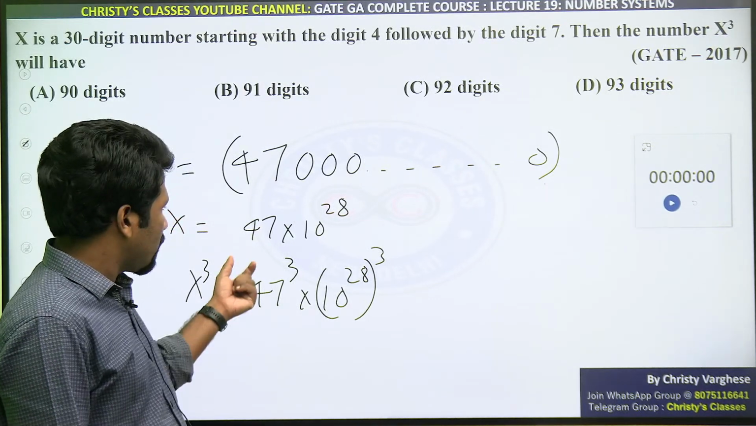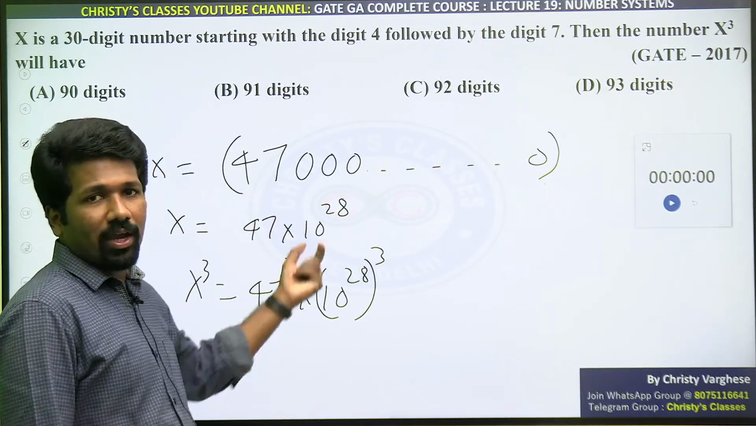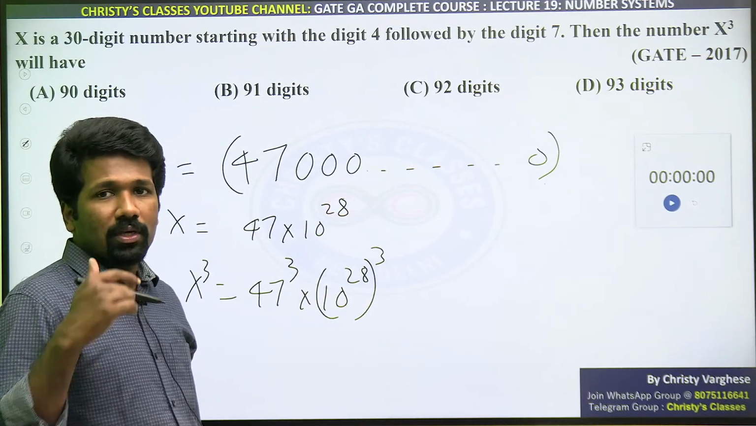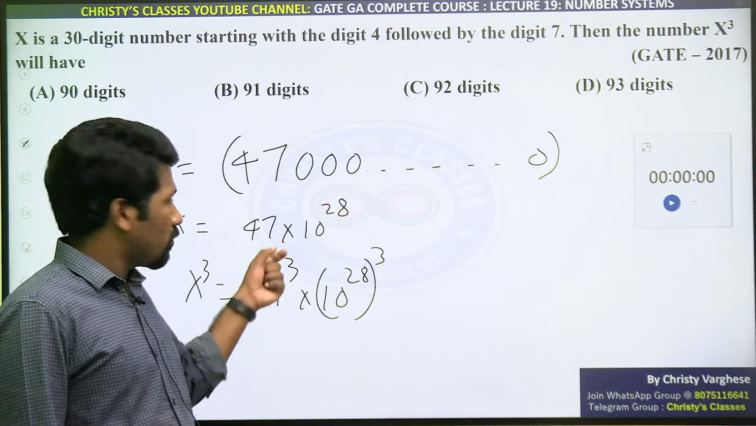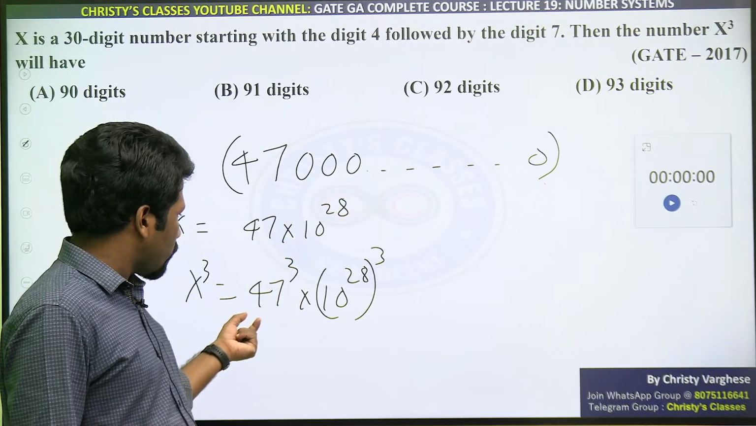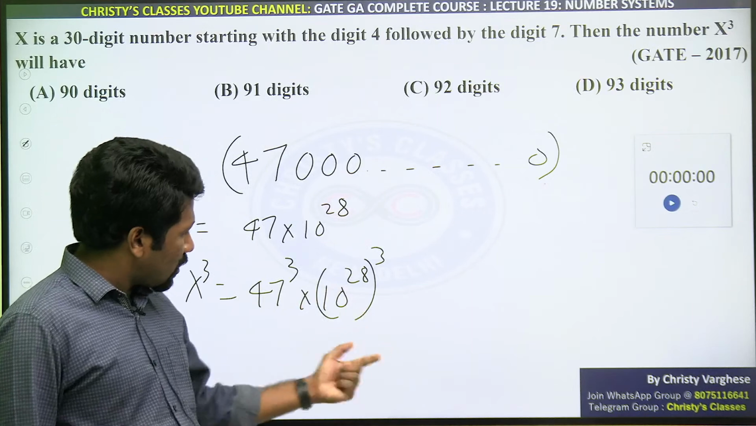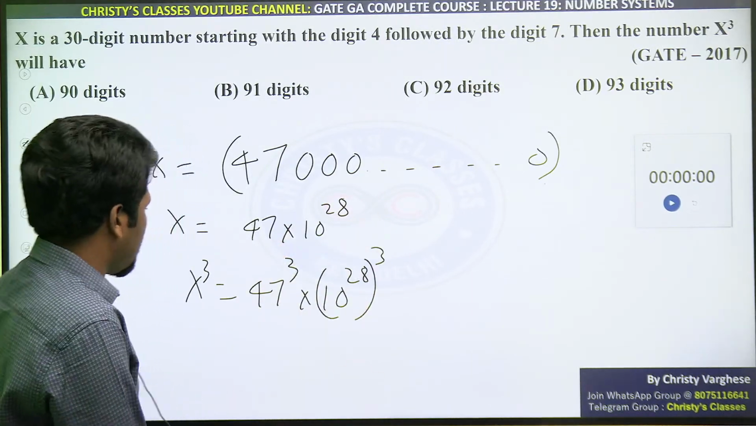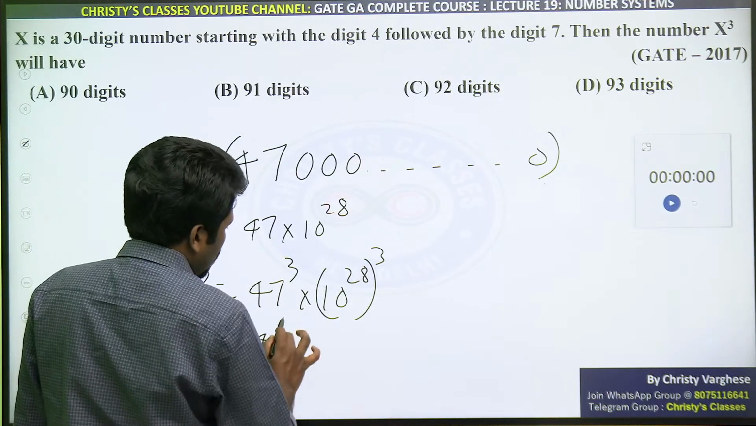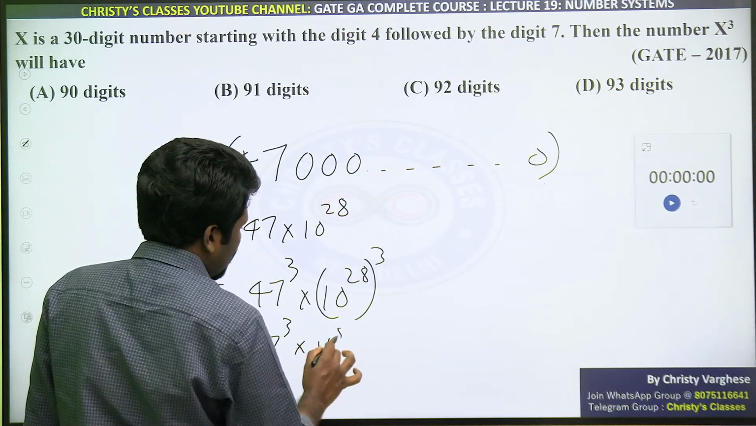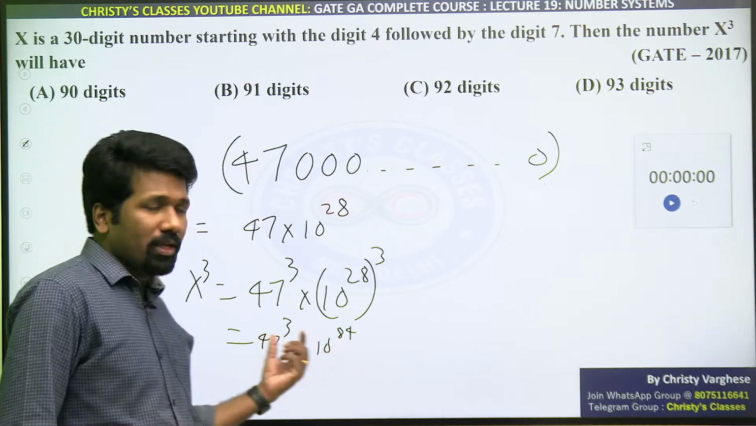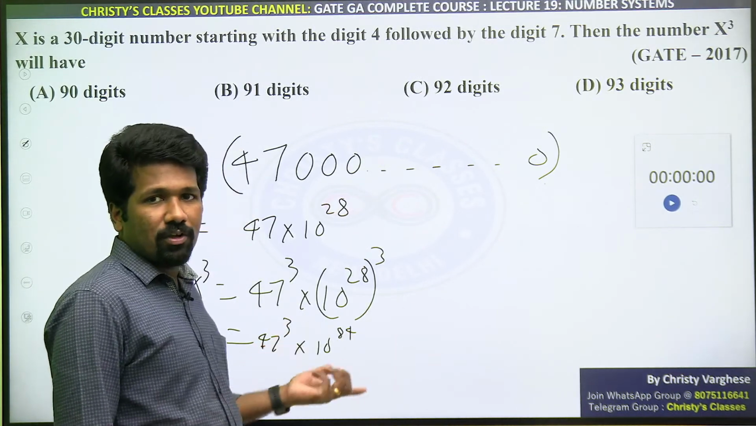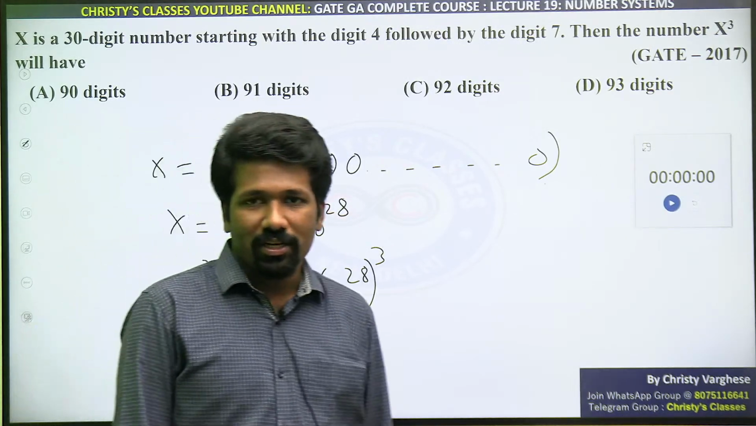How we did that? Because a raised to m into b raised to m is a into b the whole raised to m. So you can split it in the other way also. 47 into 10 raised to 28 the whole cube is 47 cube into 10 raised to 28 the whole cube. Are you all understanding? That is 47 cube into 10 raised to 84. 10 raised to 84 means 84 zeros. So how many digits are there? 47 cube. That is enough to answer the question.